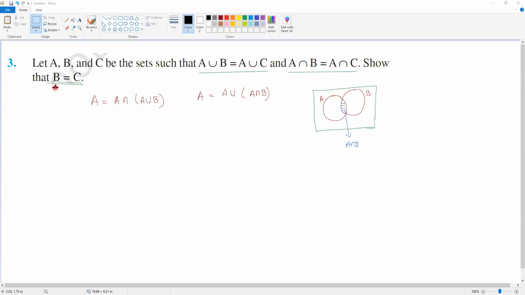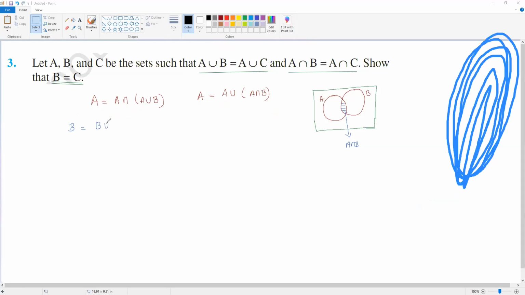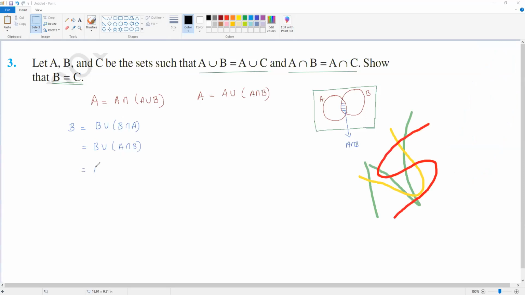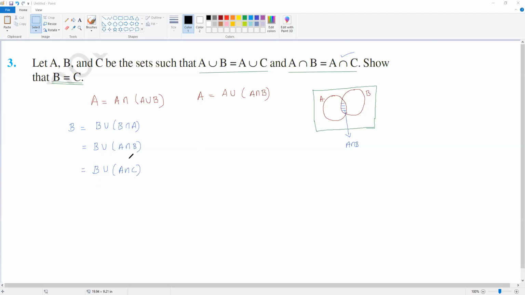So now we have to prove that B is equal to C. So I'm going to start with B. So B is equal to, so same logic, it can be written as B union B intersection A. B and A का intersection union B. That means it is B union A intersection B, same as A intersection B. That is B union A intersection B is given as A intersection C. So you can write A intersection B के जगह A intersection C है करके लिख सकते, because it is given A intersection B is same as A intersection C.